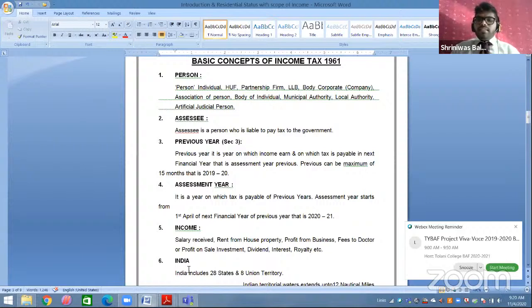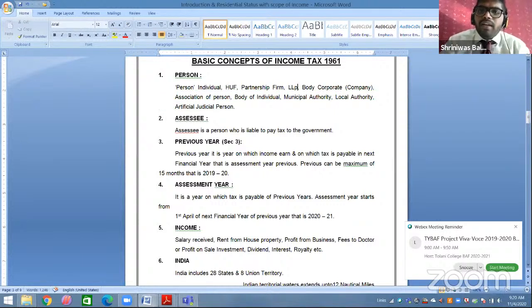Okay. So in the definition, person means individual, HUF, partnership firm, then LLP, then body corporate. Body corporate means company, association of persons, body of individuals, municipal authority. Municipal authority here means local authority, as well as artificial juridical person.